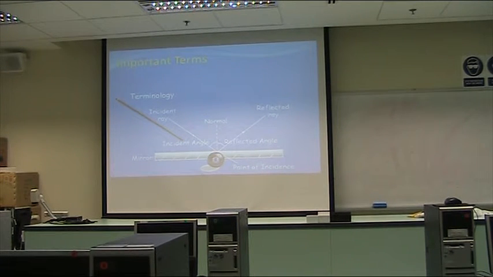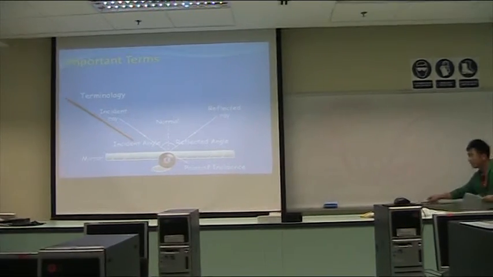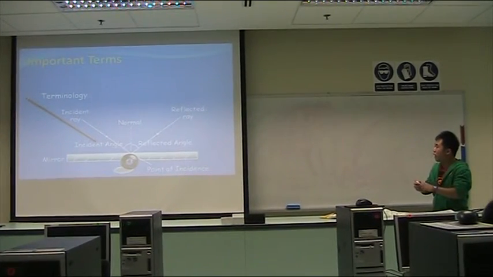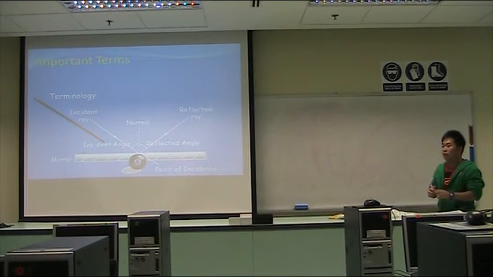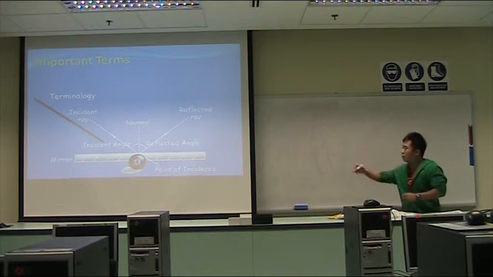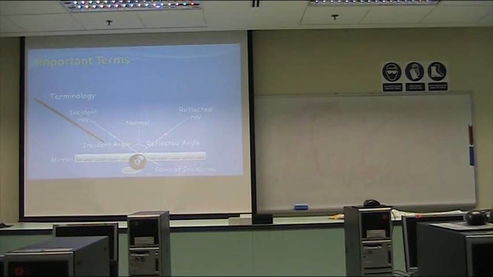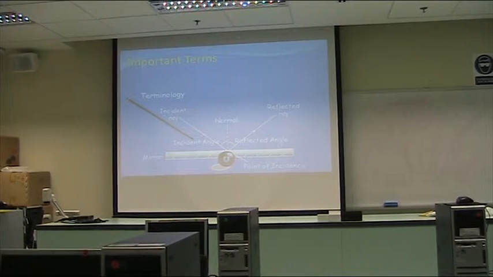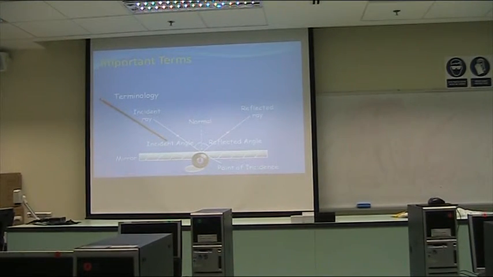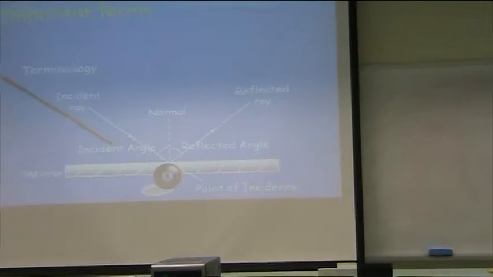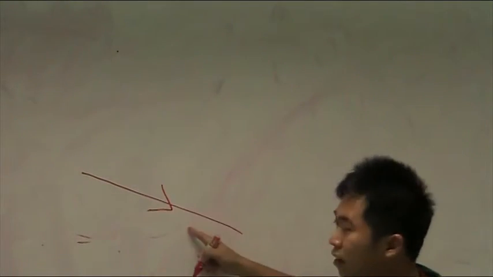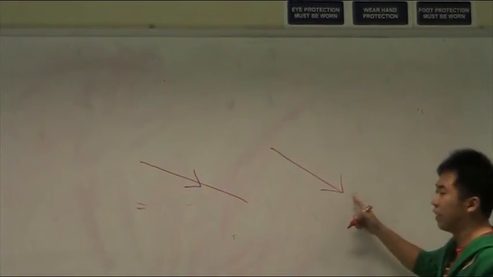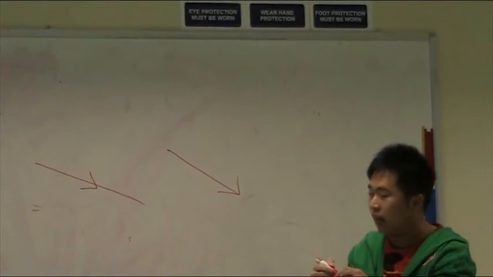So I want to make use of this opportunity to remind you of some of the ways you should draw this diagram, in order not to confuse you with the chapter on vectors that you learn in mathematics. First and foremost, can you all see that the arrowhead here is drawn in the middle of this line, of this incident ray? You see over here, the arrowhead is drawn here. So please, when you draw your ray, put the arrowhead in the middle. Don't put it at the end. I know in math you learn to sometimes put it at the end. That's the first thing that you want to take note of.